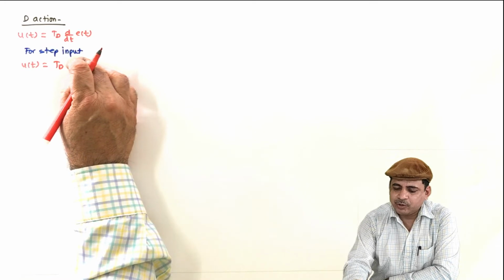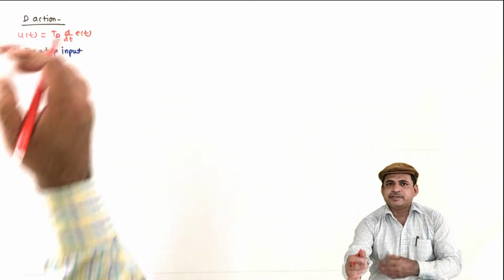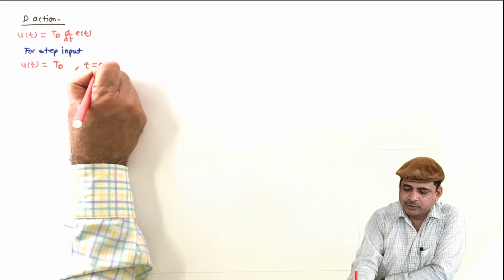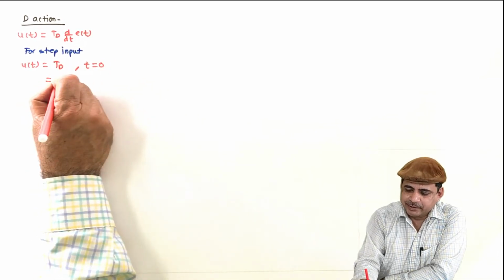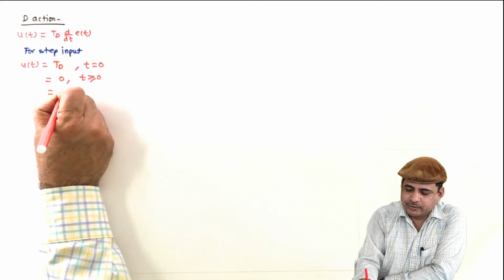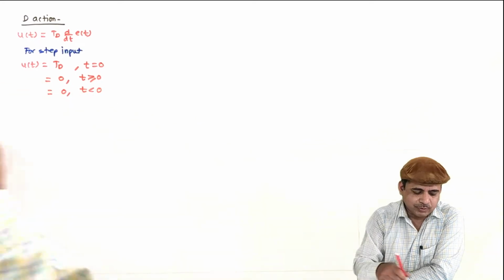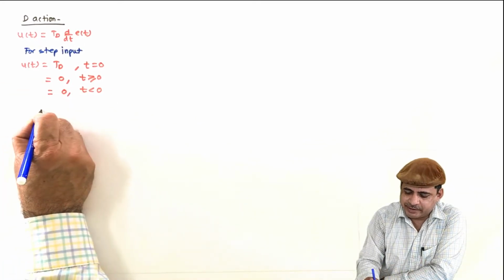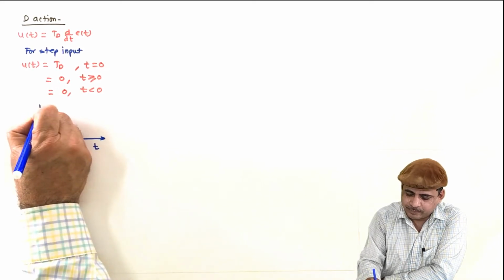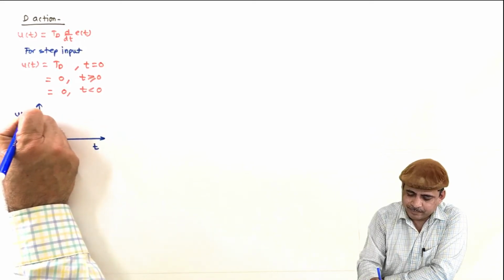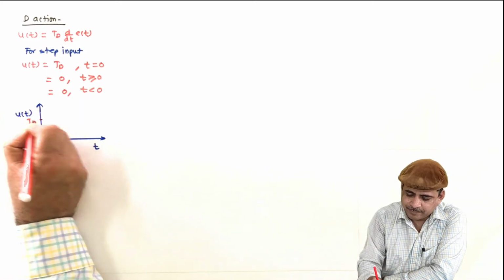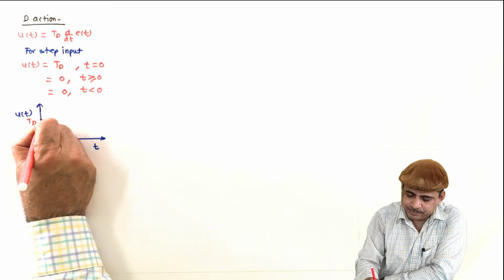Why Td? Because the derivative of a step is an impulse. So it will be Td for t equal to 0, and then it will be 0 for t greater than 0, and also it will be 0 for t less than 0, and that can be sketched as, so it is just an impulse.